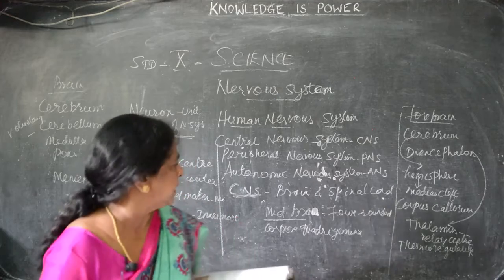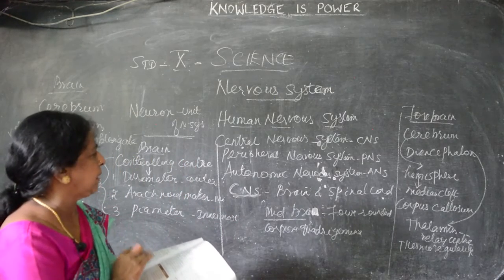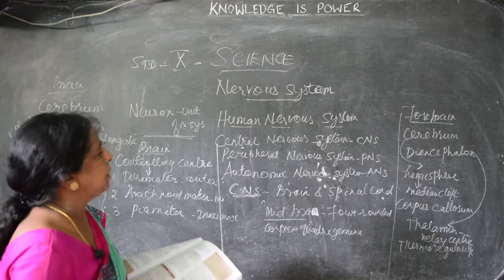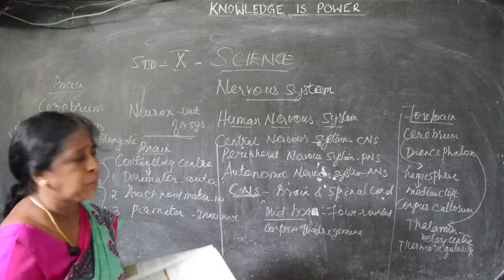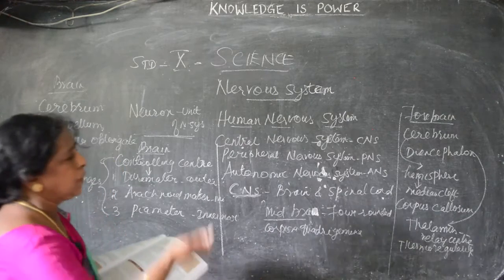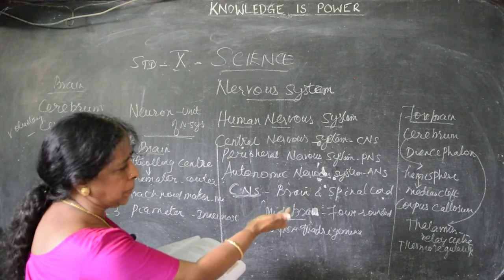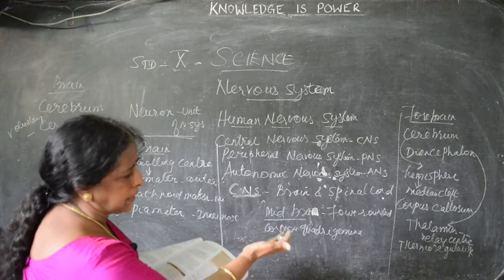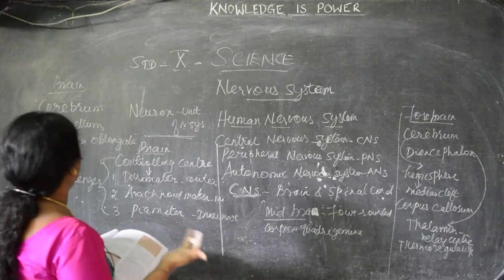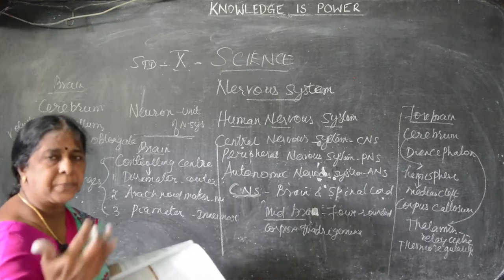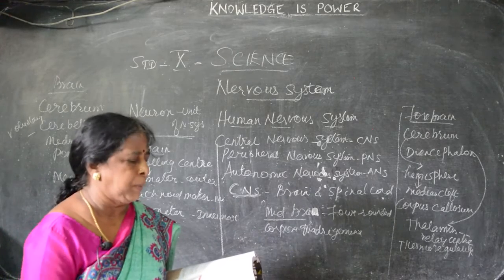So, what are the parts I said? The human nervous system is divided into central, peripheral and autonomic. We have seen the central nervous system, which consists of the brain and spinal cord. The brain is further divided into 3: forebrain, midbrain and hindbrain. The forebrain is the cerebrum and diencephalon. In the cerebrum we can see the corpus callosum. The diencephalon is the relay center. In the midbrain we have 4 rounded bodies, the corpora quadrigemina. The cerebellum is next to the cerebrum and is the largest part; its main function is voluntary movements.